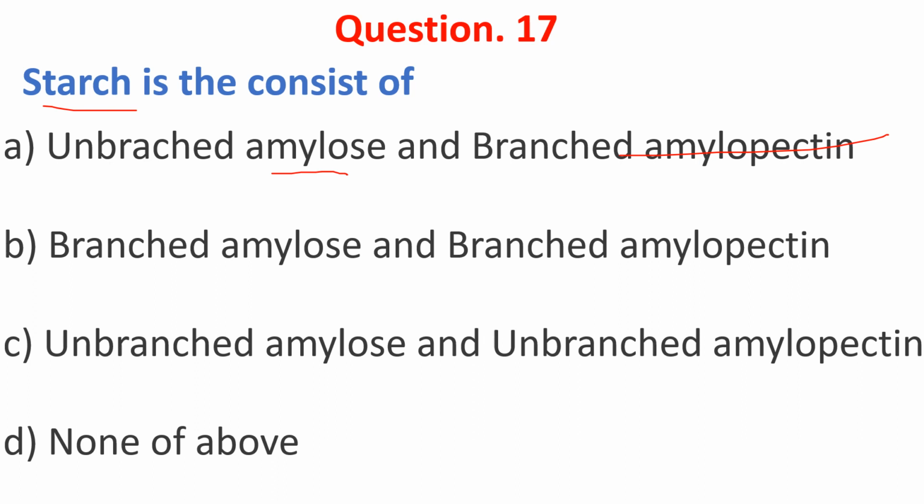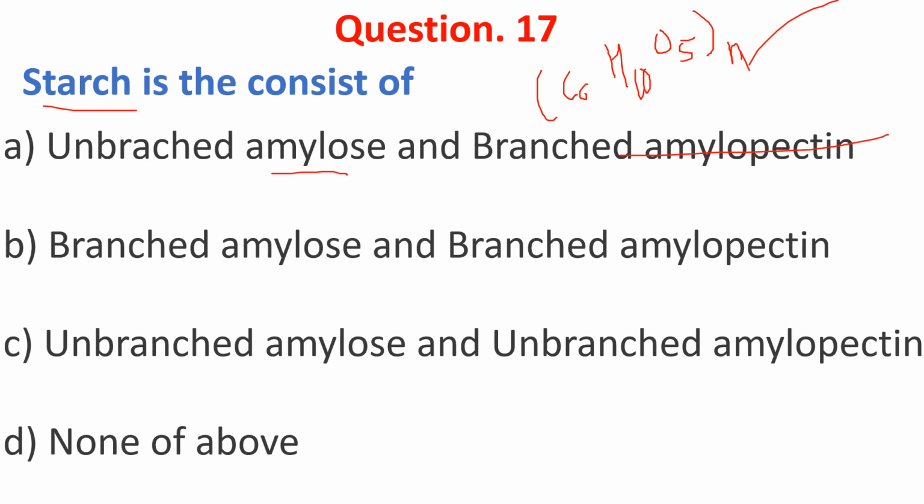The formula is (C6H10O5)n, where n is the number of units. Starch is a polysaccharide comprising glucose monomers joined by alpha 1,4 linkage.